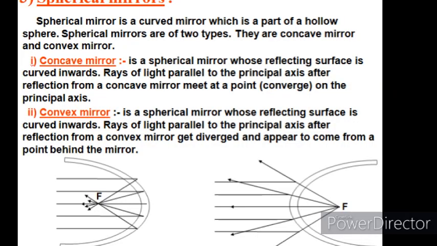Now let's talk about spherical mirrors. A spherical mirror is a mirror whose reflecting surface is a part of a hollow sphere of glass. As I already told you, spherical mirrors are of two types: one is concave and the second is convex. Let's first talk about the concave mirror. A concave mirror is a spherical mirror in which the reflecting surface is towards the center of the sphere, whereas in the case of a convex mirror, the reflecting surface is away from the center of the sphere.